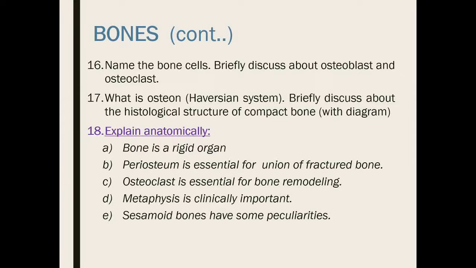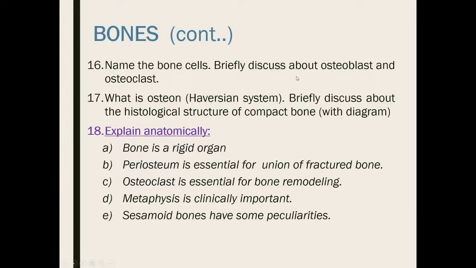The osteoblast is actually the bone forming cell, the active cell, present in a small cavity called the Howship's lacuna, and there it projects its cytoplasmic process to get its nutrition, and it provides the organic part of the bone matrix. On the other hand, the osteoclast is nothing but the macrophage of the bone, and it can demineralize the bone because it can destroy the bone, you know that.